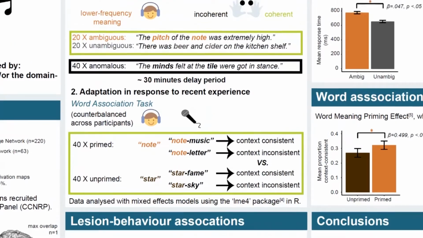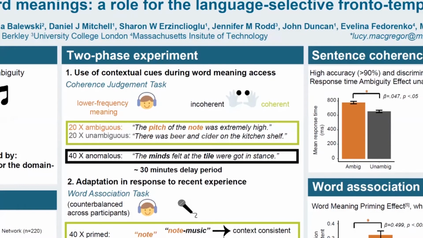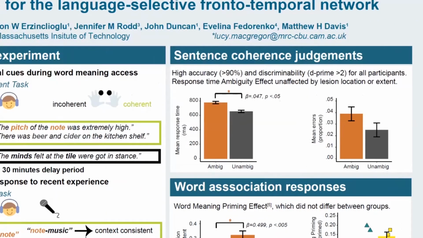Volunteers listened to 20 coherent sentences containing 2 ambiguous words disambiguated to less frequent meanings, 20 match sentences without ambiguities, and 40 anomalous sentences. For each sentence, they judged whether it made sense. Results showed that all volunteers could discriminate the coherent from the anomalous sentences and, as can be seen in the plot on the right, made very few errors.